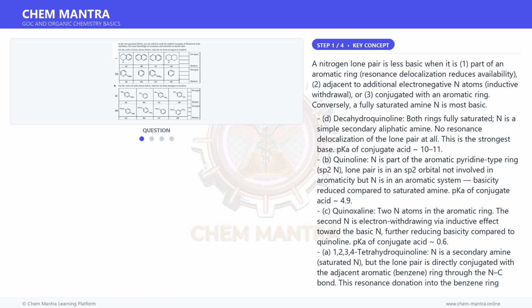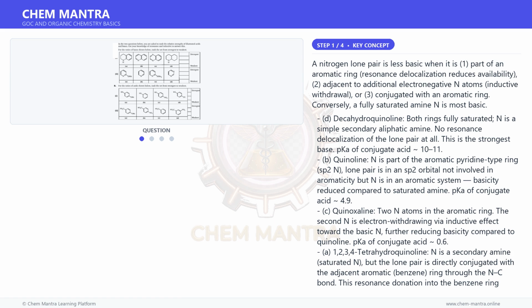Wait, actually tetrahydroquinoline has pKa ~4.0 versus quinoline ~4.9, making tetrahydroquinoline slightly less basic than quinoline in this context because the NH lone pair delocalizes into the benzene ring, aniline-like. Quinoline N, pyridine-type, has pKa ~4.9. So the order is D, B, C, A.